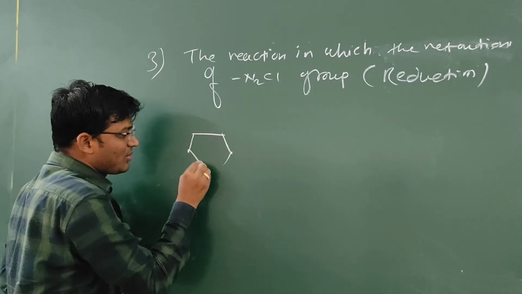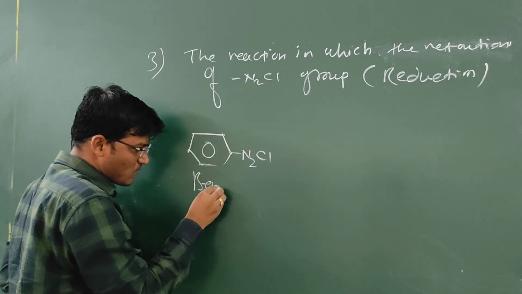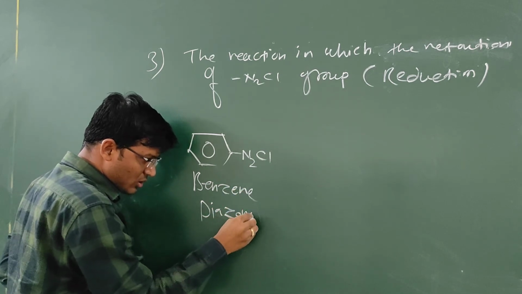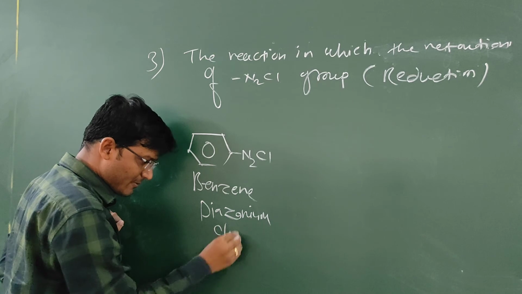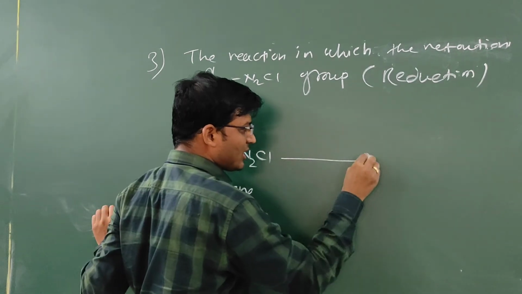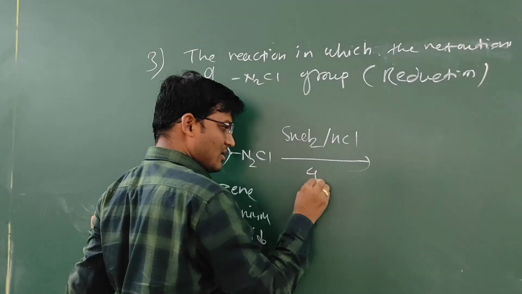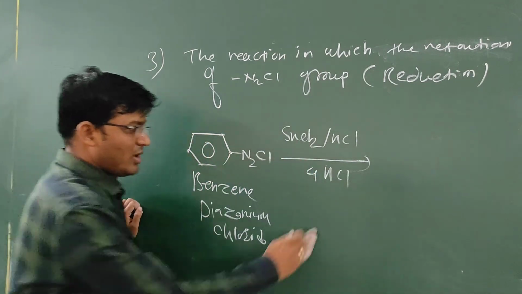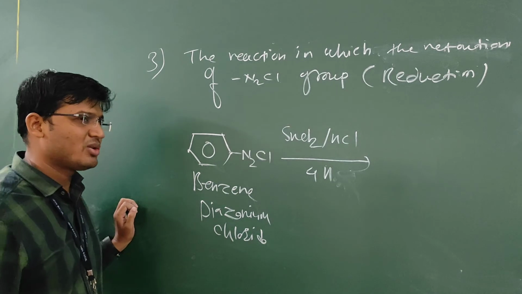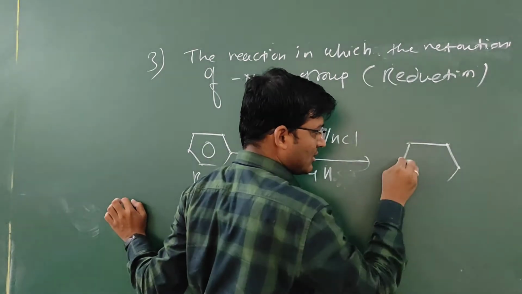This is benzene diazonium chloride, N2Cl. When it undergoes reduction with SnCl2, HCl, 4H, or zinc in acetic acid can also be used as a reducing agent, there is a reduction.